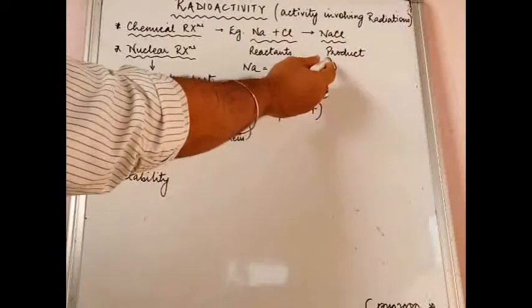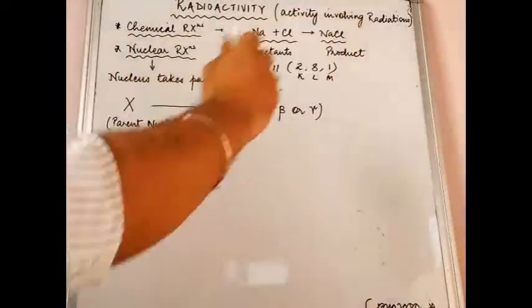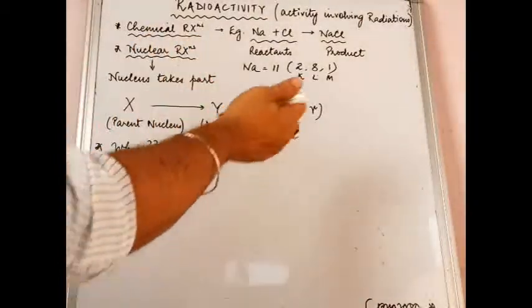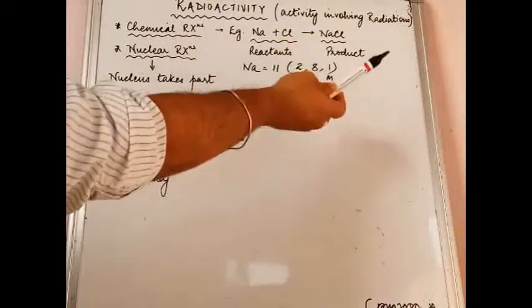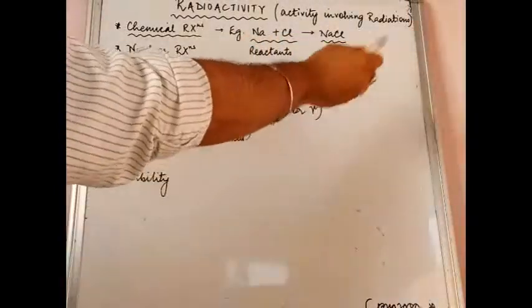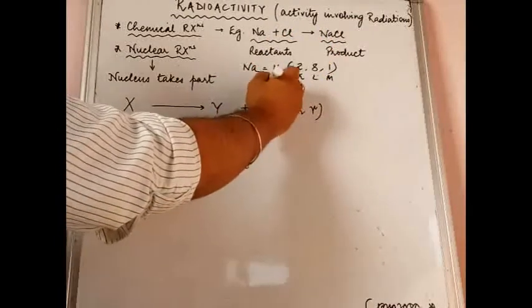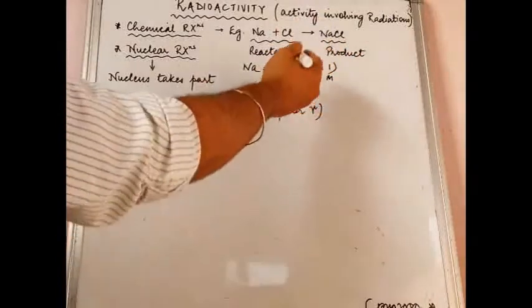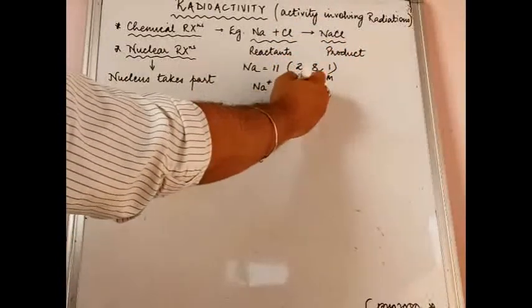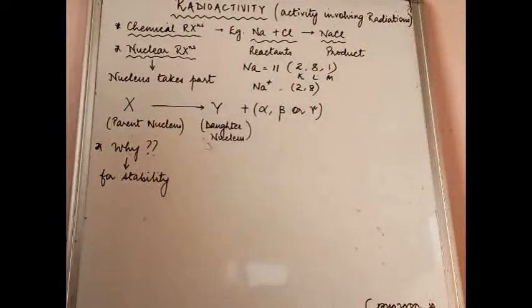So it is very easy for the sodium atom to give away 1 extra electron. Why do I call this electron extra? Because it is the only electron lying in the M shell. If it goes away, you effectively get a sodium ion, which is obviously a cation, because 1 electron gets lost. The new configuration becomes 2 and 8, so you have 8 electrons in the outermost shell.